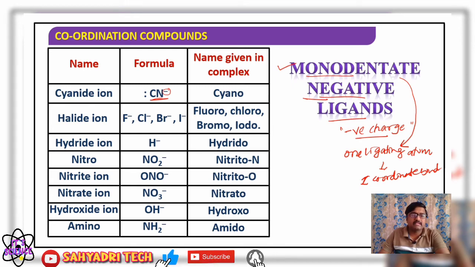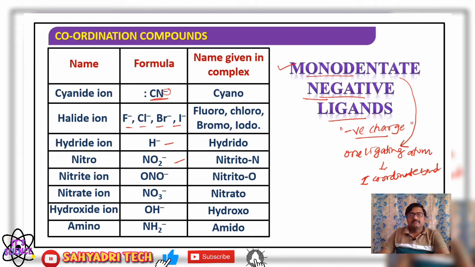All halide ions, fluoride, chloride, bromide, iodide, are monodentate negative ligands. Also H minus hydride, NO2 minus nitro, nitrito-N and nitrito-O, as I said earlier.